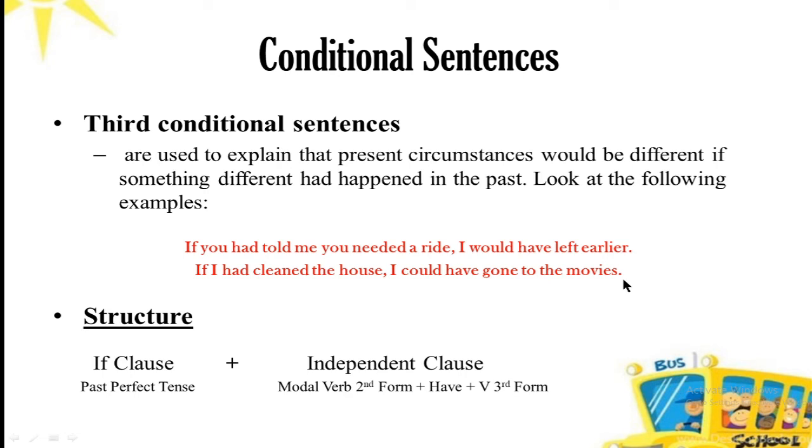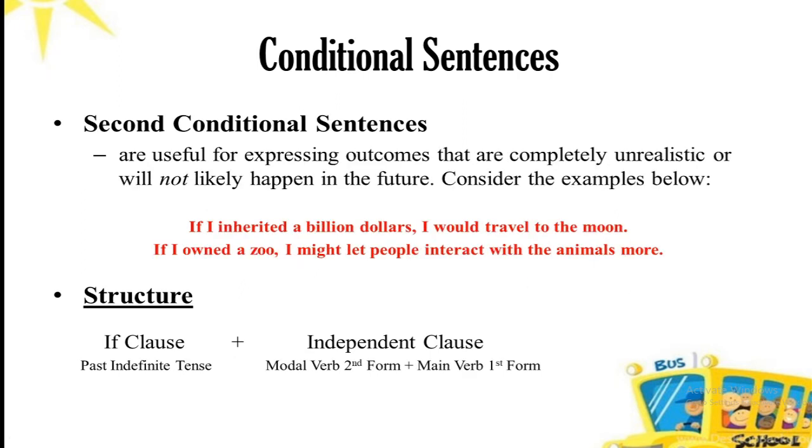And the second thing is he can give you a 5-mark question of suitable verbs. After the change of voice question, there is a question of suitable verbs. For example, the examiner will give you: if I inherited $1 billion, I would travel to the moon.